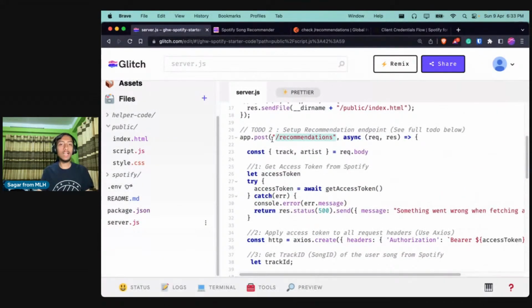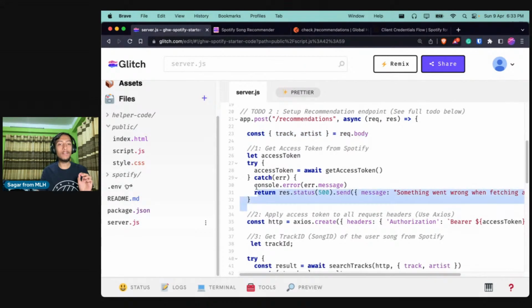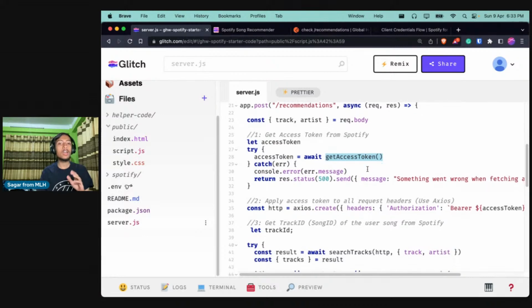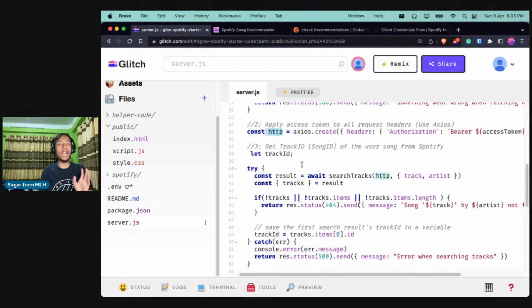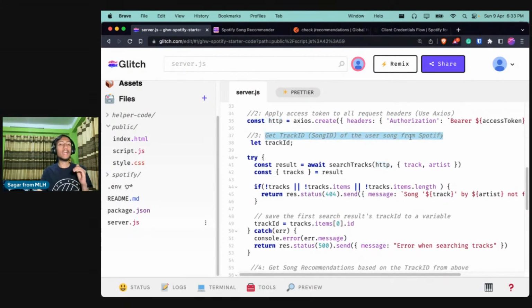Once you go to the slash recommendation endpoint, it will first extract the track and artist from the body, and then the first step that we do is to get an access token from Spotify, because we need the access token to interact with the Spotify API. All the code for getting the access token is described in this folder. Once we get the access token, that means we are now allowed to use the Spotify API. We will store that in an HTTP variable, so that whenever we make any other request, we just use this HTTP variable, and we don't need to authenticate again and again.